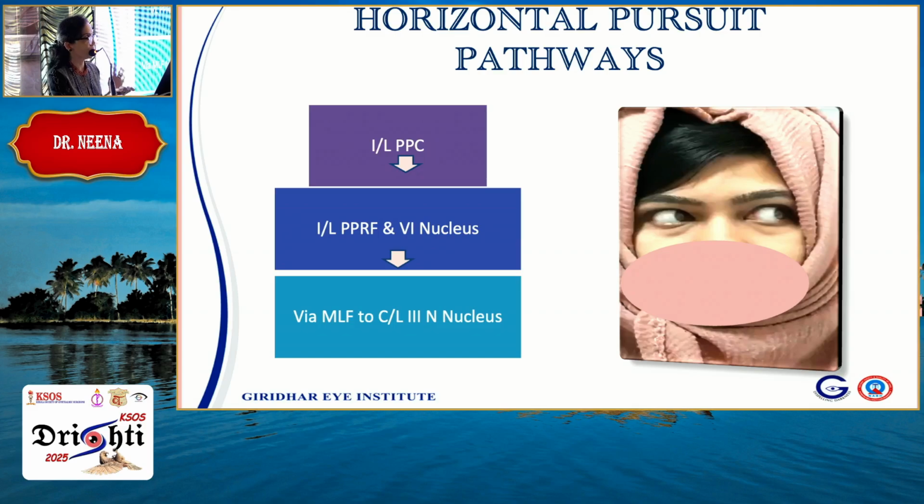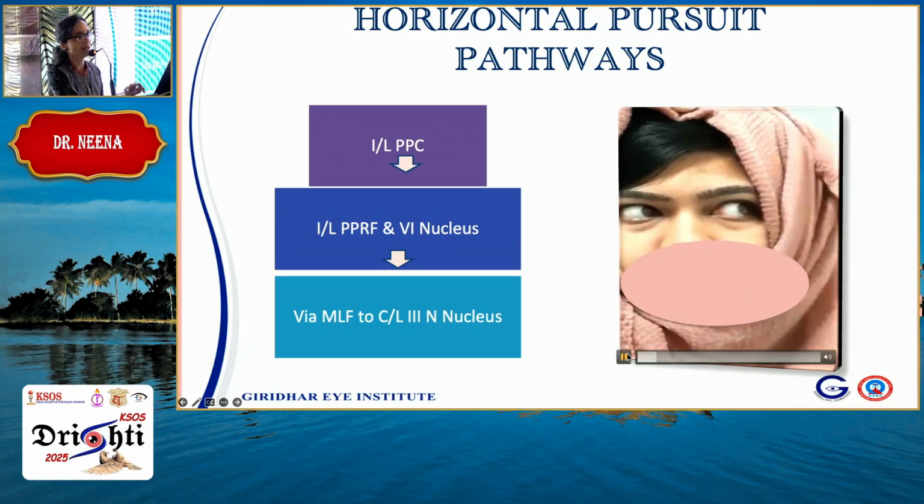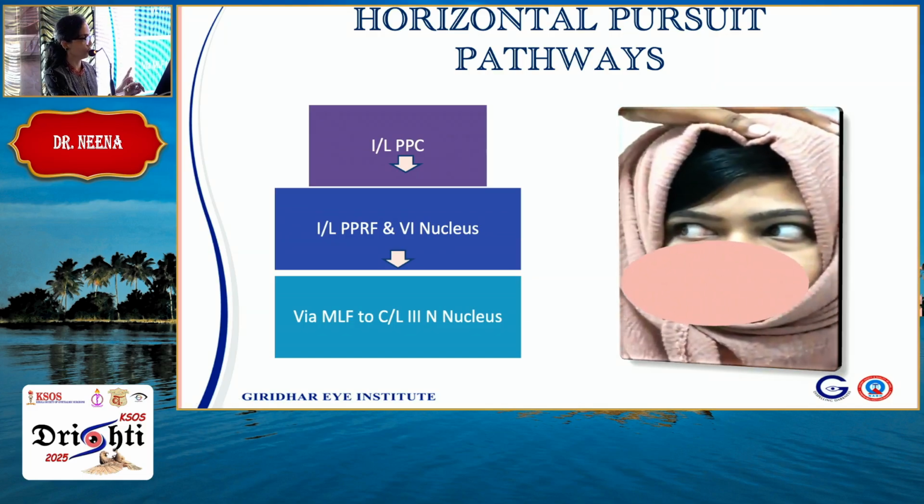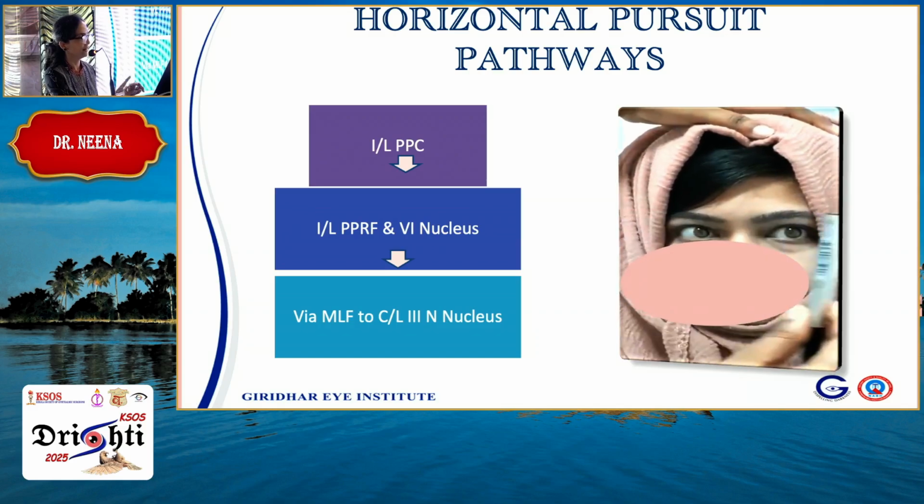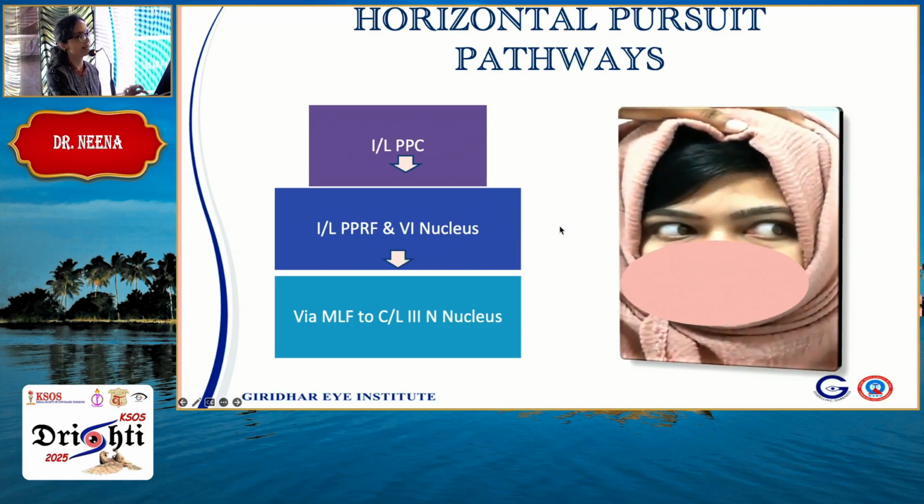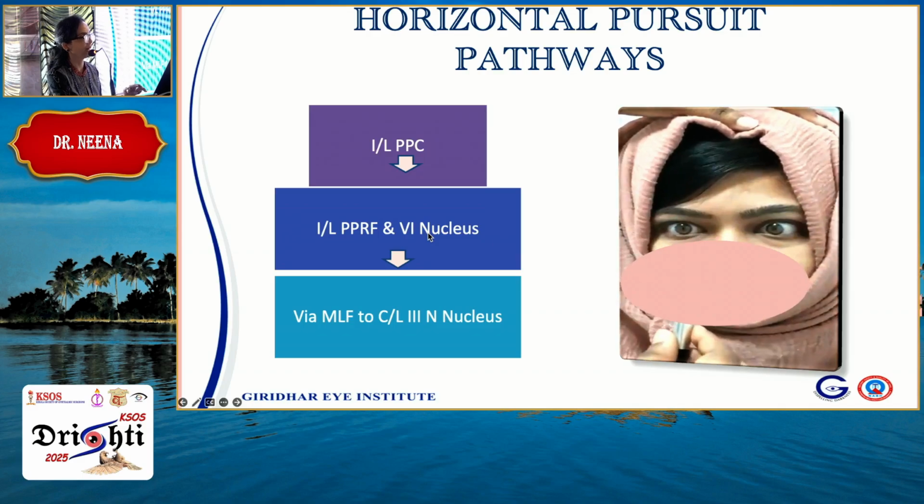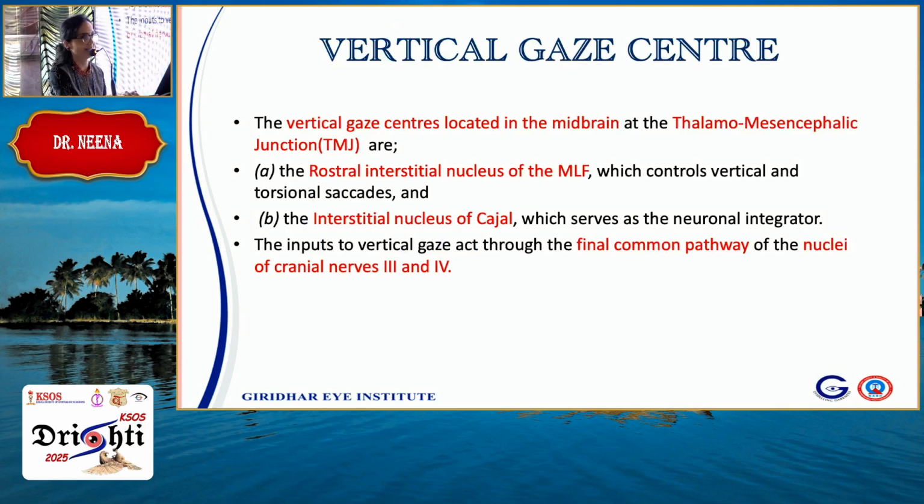Now coming to pursuits, remember P for P, parieto-occipital cortex controls your pursuit. So it's the ipsilateral posterior parietal cortex which controls pursuits. So this is a tracking movement across the horizontal visual field. So again, the pathway is the same, PPRF, sixth nerve nucleus via MLF to the contralateral third nerve nucleus, and a conjugate movement is made. Now let's move on to vertical gaze centers.